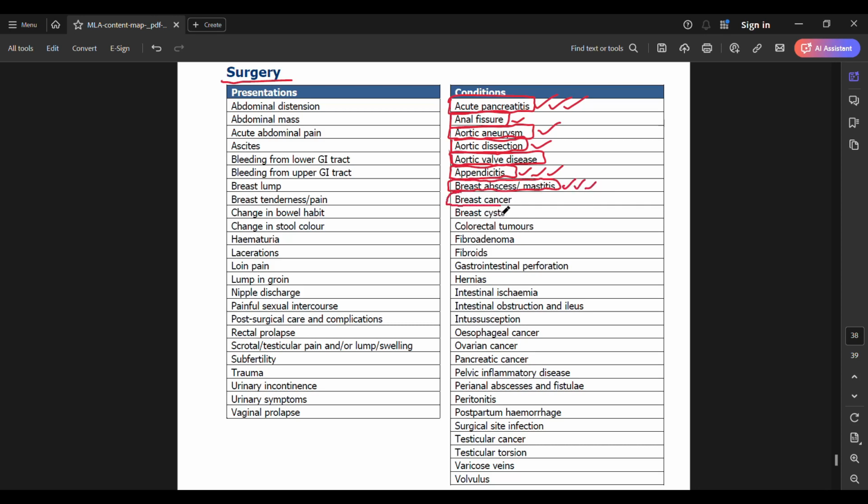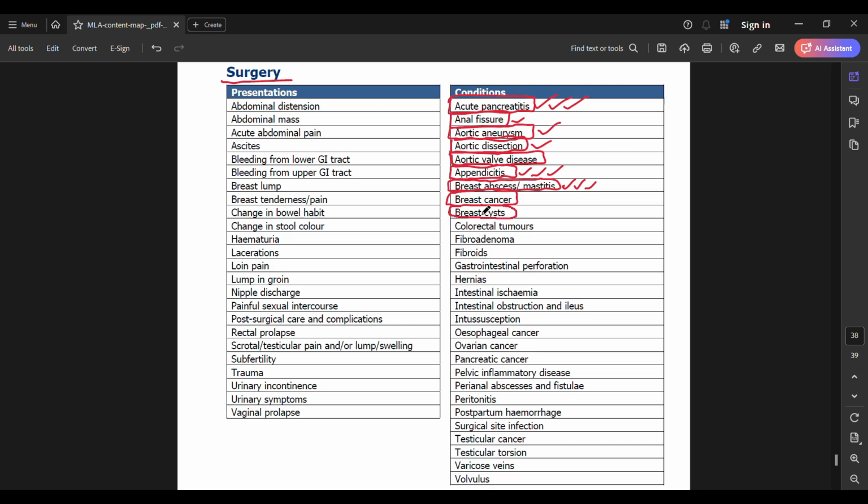Next, you have breast cancer. Again, the examination of the breast is very important. Do it well, really do it well, because you could get a teaching station, you could get a breast cancer station, you could get a breast abscess station in your OSCE stations, and of course in your multiple choice questions, they could ask you about breast cancer and its markers. So do this well. It's an important topic. It does show up.